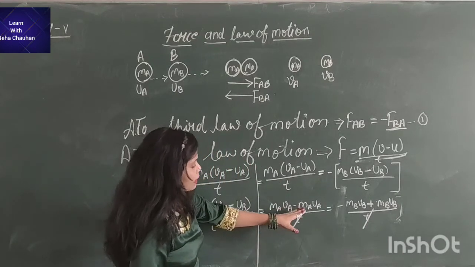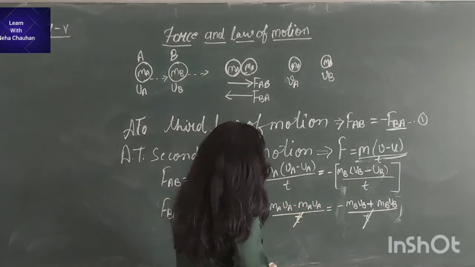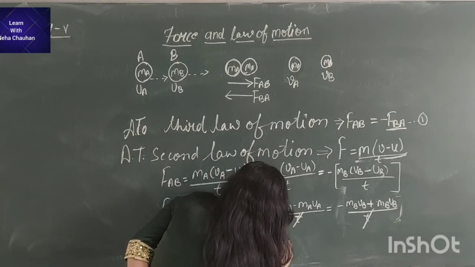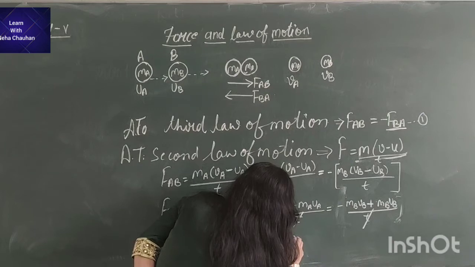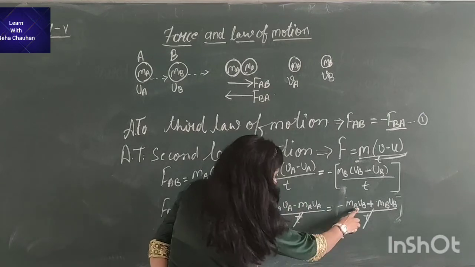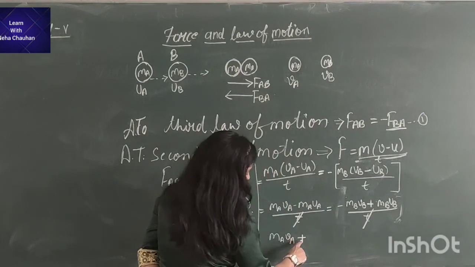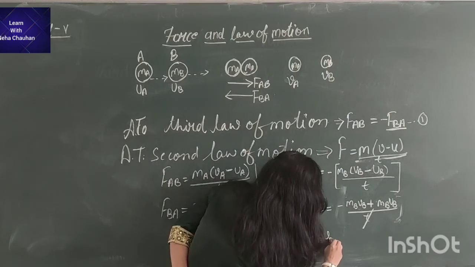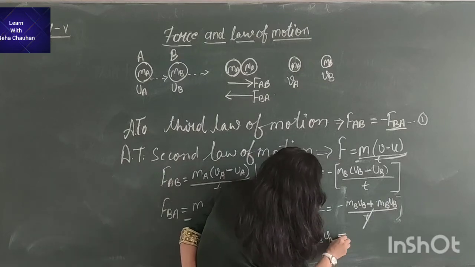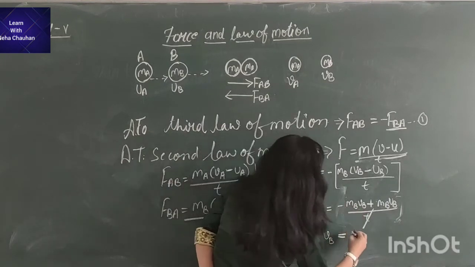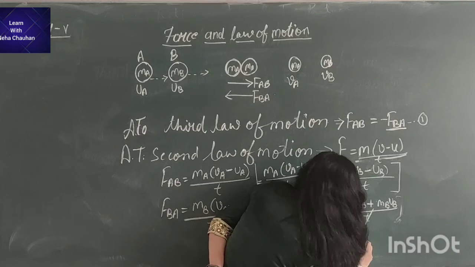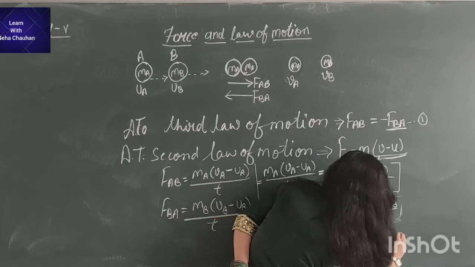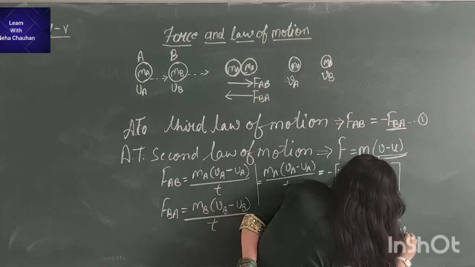On taking the terms to one side, we get MA VA plus MB VB is equal to MA UA plus MB UB.